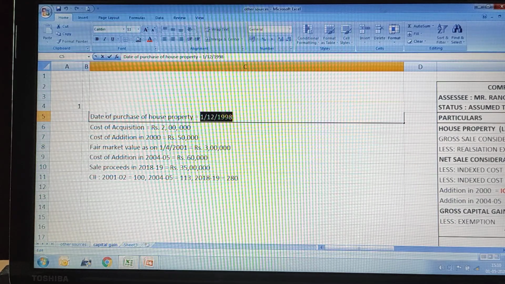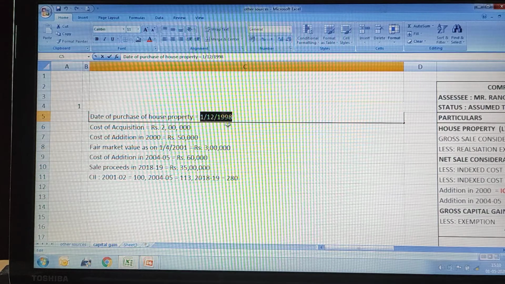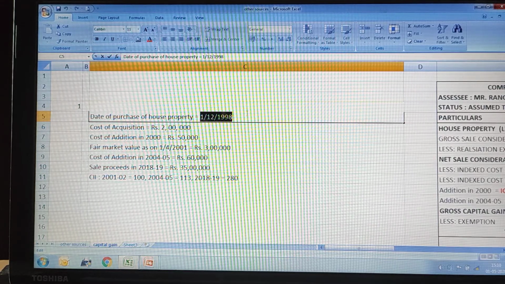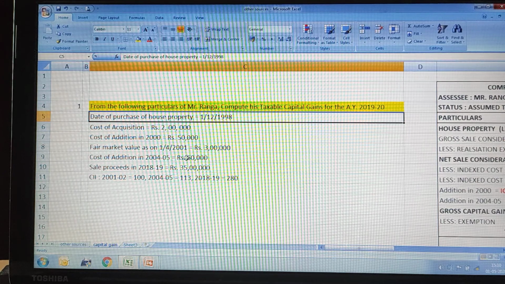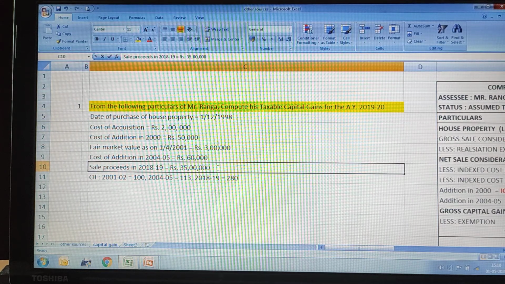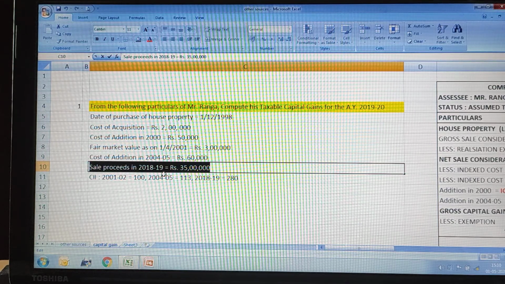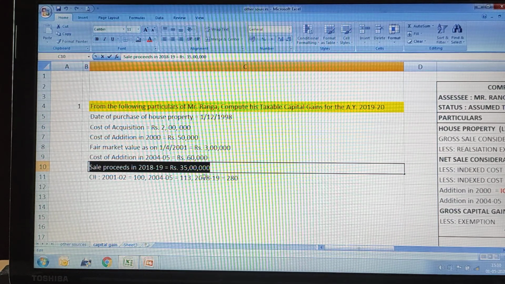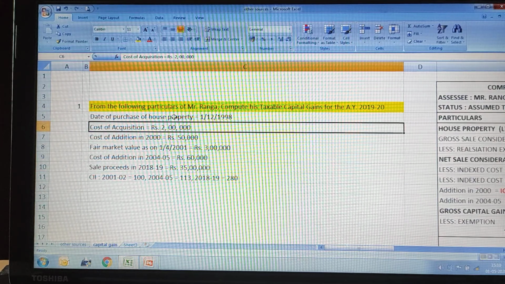Now in the question, the date of purchase of house property is 1/12/1998. So he purchased the house property in 1998, right? And when did he sell it? He sold the house property in 2018-19, which means it is more than 20 years. So it is more than 3 years, and this is a long-term capital asset.